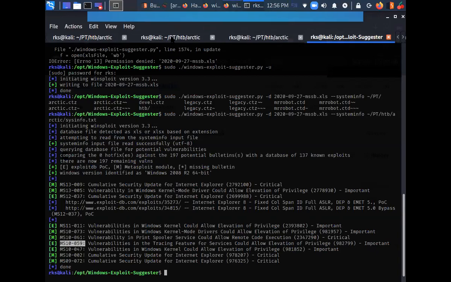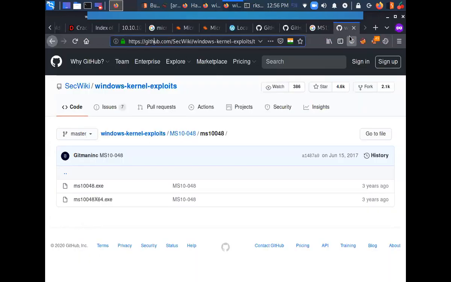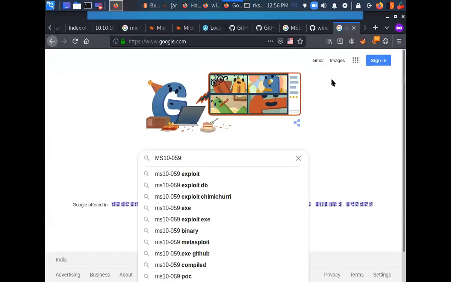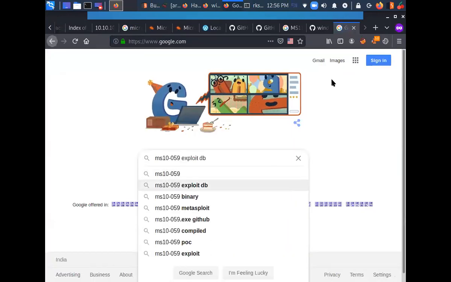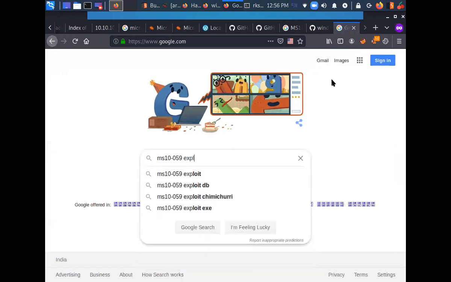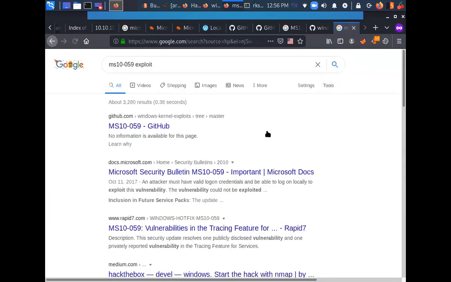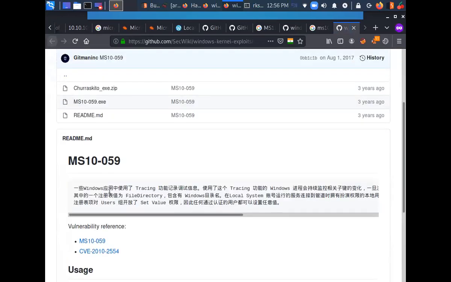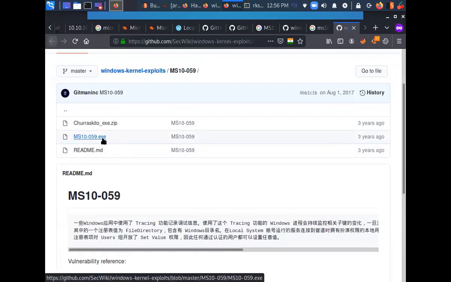So what I'm going to do is simply go to Google, tell me the exploit. And I believe this is the chimichurri exploit. Let's see. Okay, this is Churrasquito. MS10059 EXE is available over here.